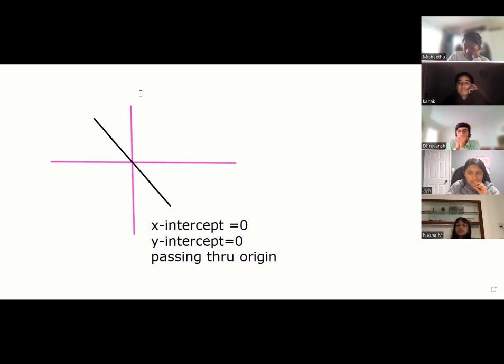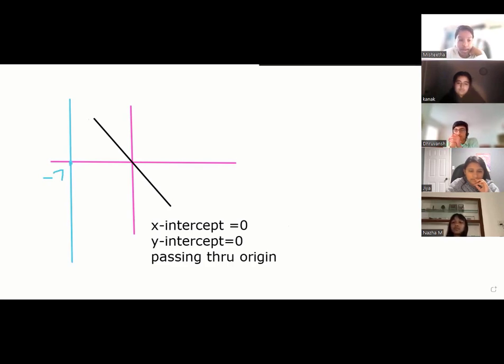Let me ask you one more question now. If I make a blue line like this, and this point is at -7, tell me what is x-intercept and y-intercept?